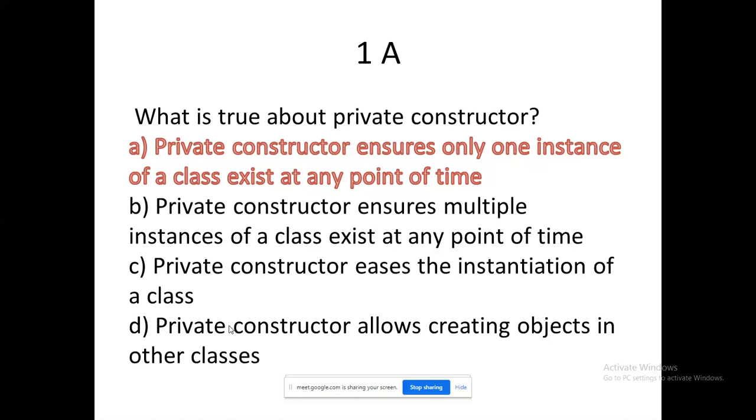Whenever the object is created, only one constructor will be invoked. There is not much difference regarding instantiation, because using private you can't do that. Private constructor allows creating objects in other classes?